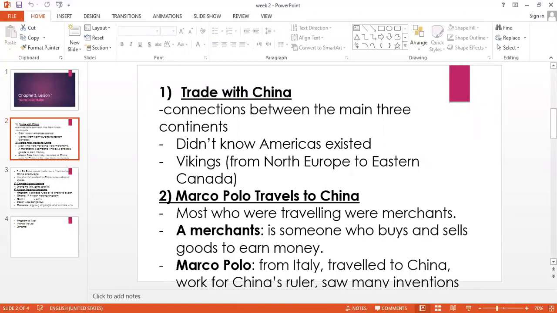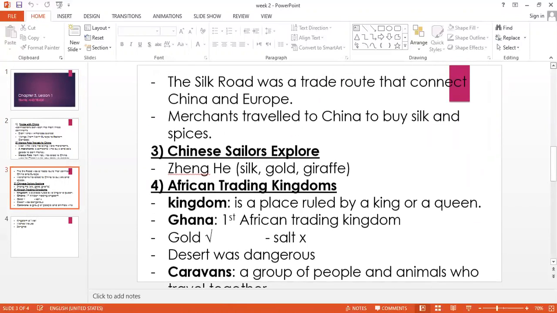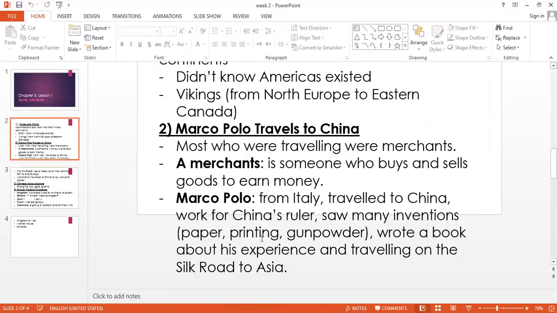He saw many inventions. He saw many inventions like what? Like paper, printing, and gunpowder. Paper, we know paper. They made paper in that time out of wood. Printing helped them to make many copies instead of writing, because writing takes too much time. After that, the gunpowder, it's a powder they use to make weapons and guns that they use to protect themselves.